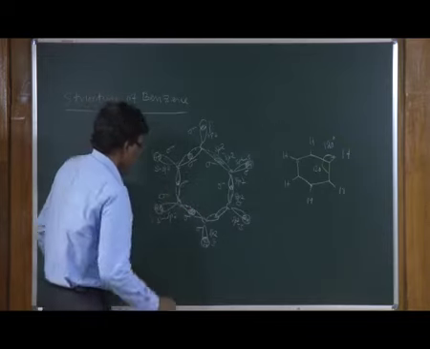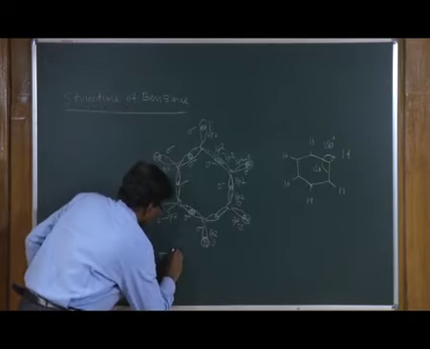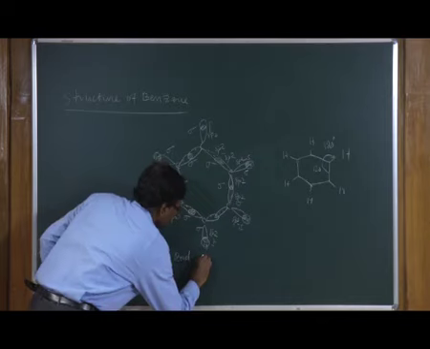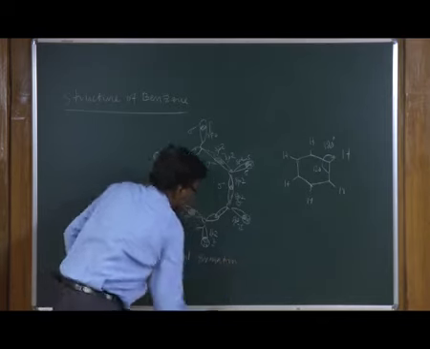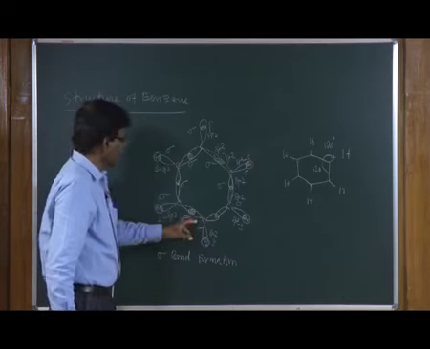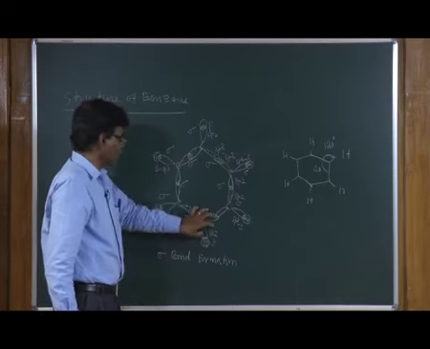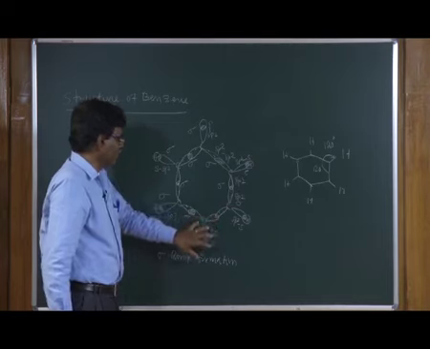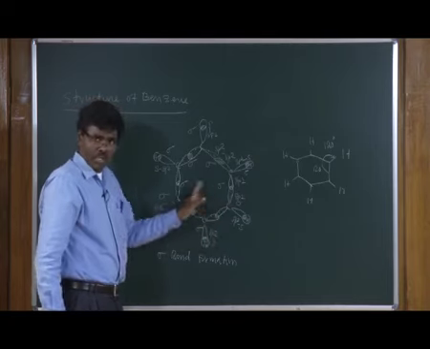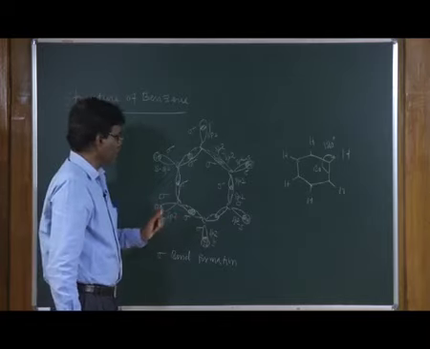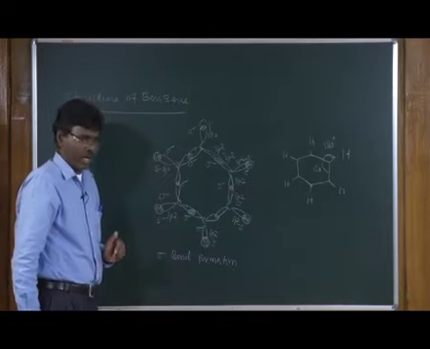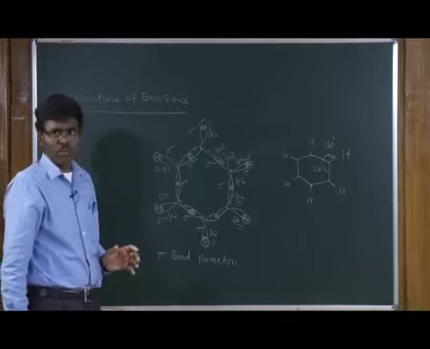This is the sigma bond formation in benzene. As you can see here, each carbon has 3 sp2 hybridized orbitals, which overlap with 2 carbon atoms and 1 hydrogen atom to make 3 sigma bonds, 2 carbon-carbon and 1 carbon-hydrogen sigma bonds.